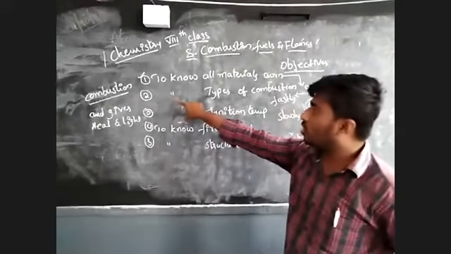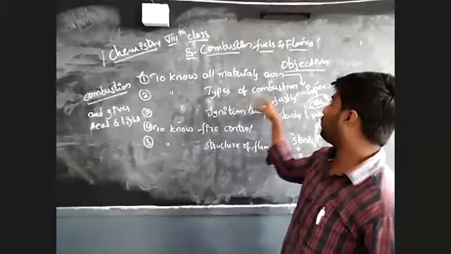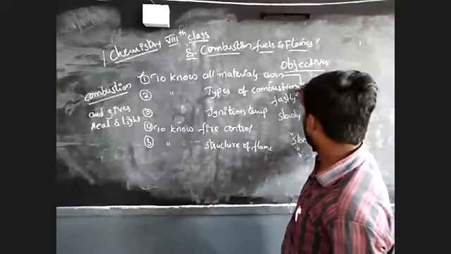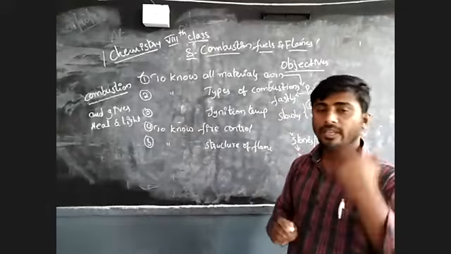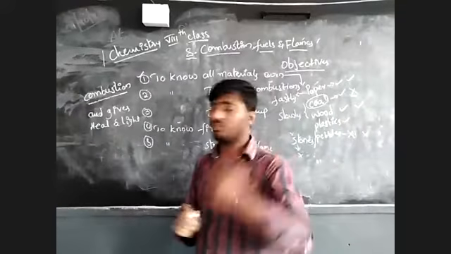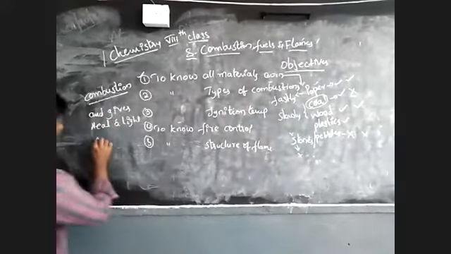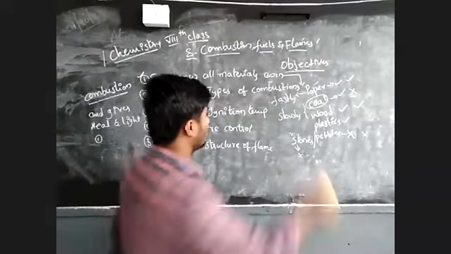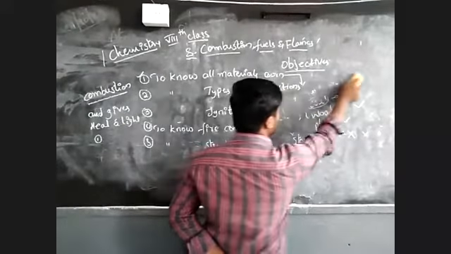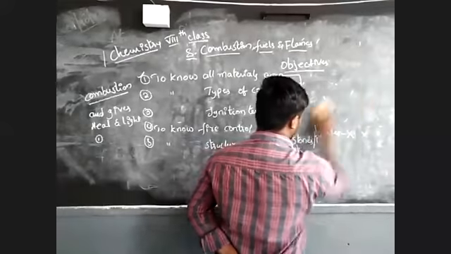This learning objective is to know the types of combustion. How many types of combustion are there? Here, two types of combustion are there.